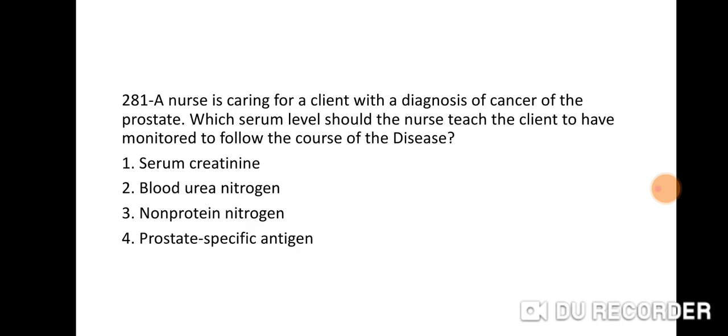Next question 281. A nurse is caring for a client with a diagnosis of cancer of the prostate. Which serum level should the nurse teach the client to have monitored to follow the course of the disease? Option 1, serum creatinine. 2, blood urea nitrogen. 3, non-protein nitrogen. 4, prostate specific antigen.